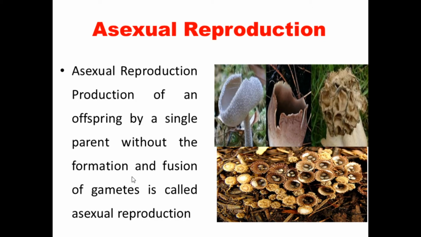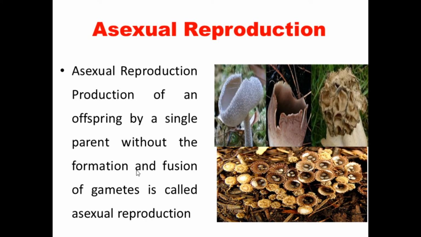Without the formation and the fusion of the gametes. So here in asexual reproduction there won't be any male gametes or female gametes. There won't be any formation of the zygote. There won't be any fusion of the male gamete and female gamete. Only a single parent is able to produce the offsprings without the formation and fusion of the gametes, that we call asexual reproduction.